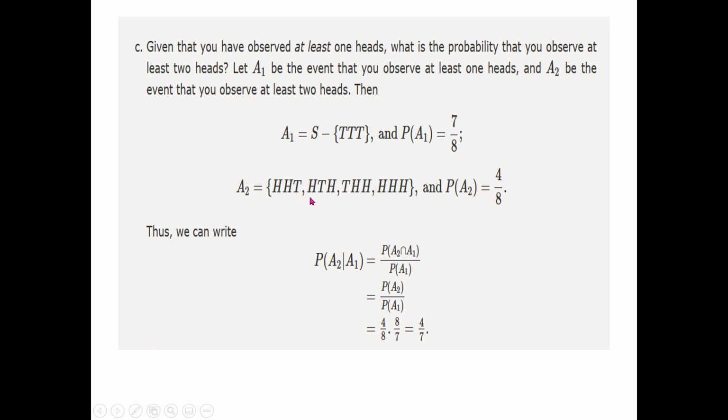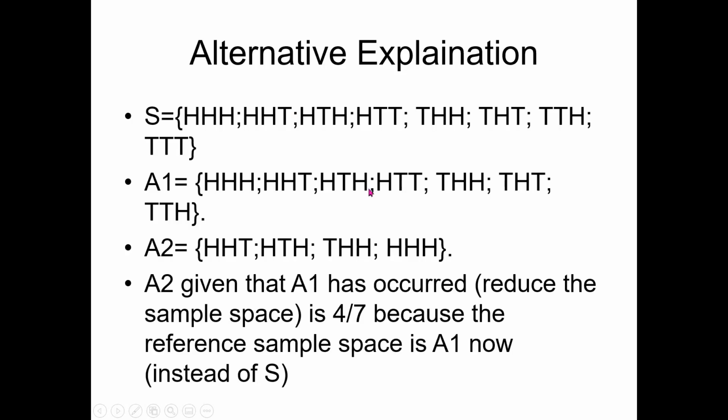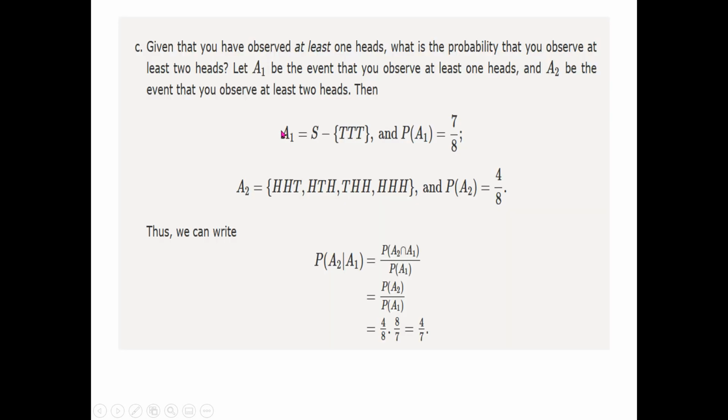So this time we have to go and refer back to the sample space and separate all those outcomes where we have at least two heads, that is either two heads or three heads. So going back to the sample space, you have to separate out two heads and three heads. So you can see that this first option has three heads, the second has two heads, then two heads, this has only one head, so the HTT can't be counted. So this is how I have filtered out the cases that are relevant for A2. So these are the 4 options. That's why probability of A2 is 4 by 8.